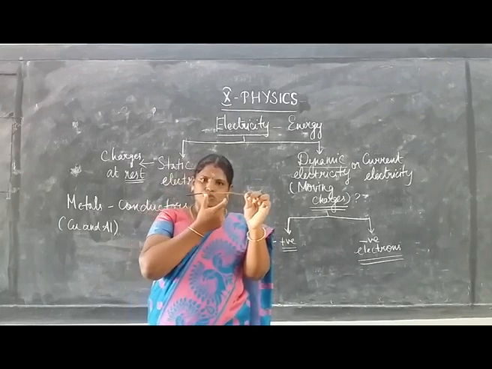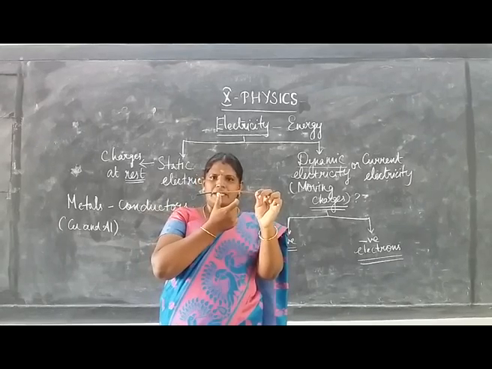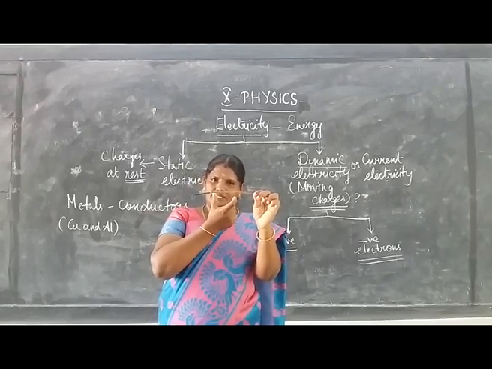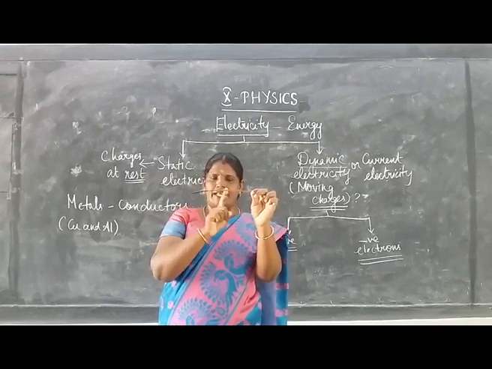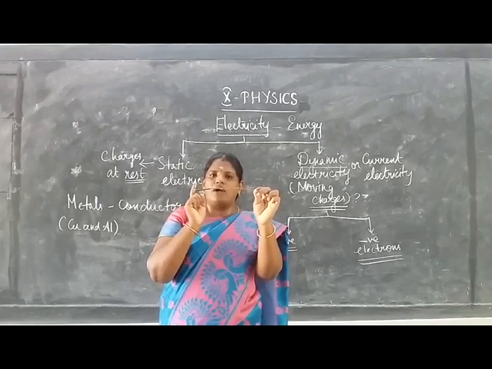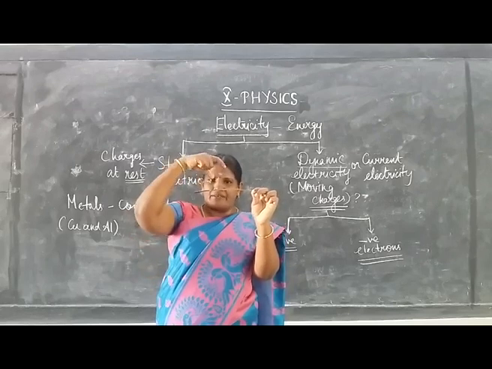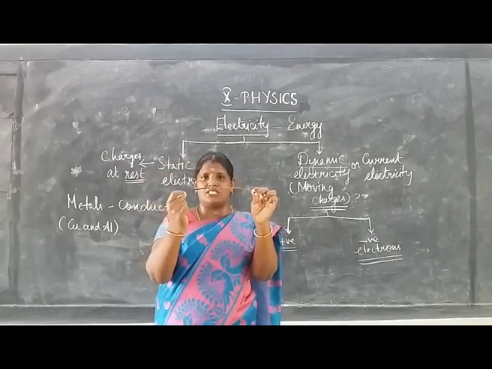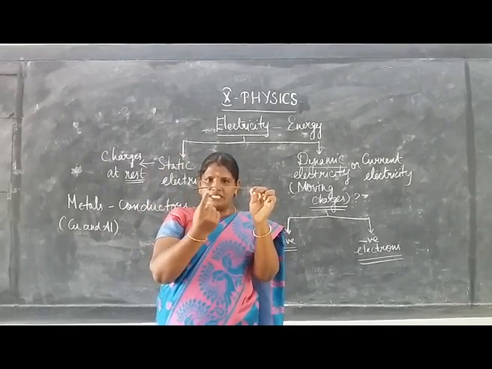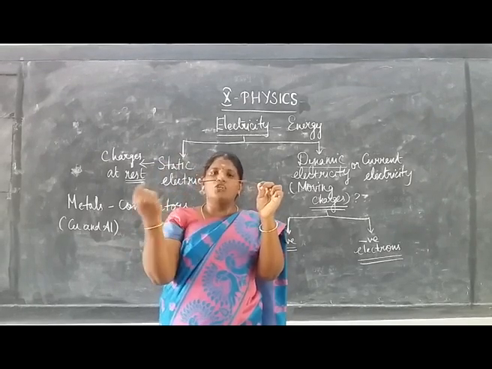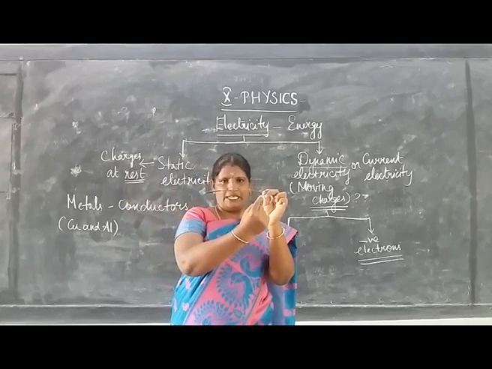What happens when the battery is connected to the two ends of the copper wire? The battery gives some energy to the charges, that is the electrons, to move in a particular direction.